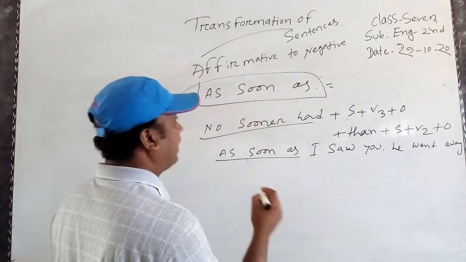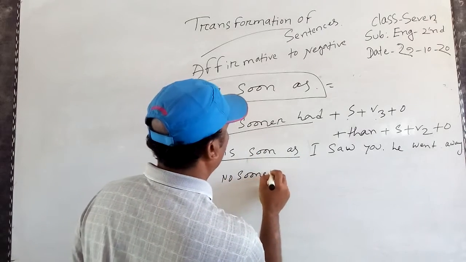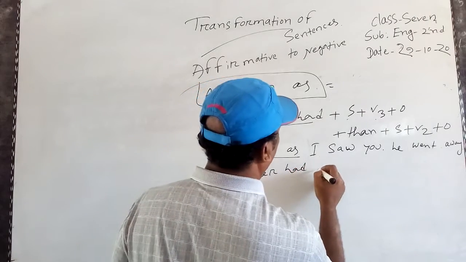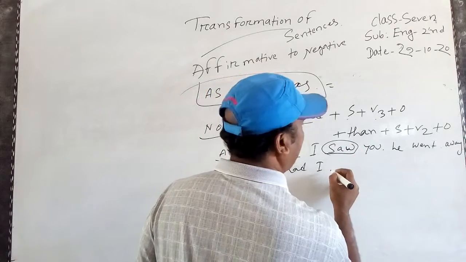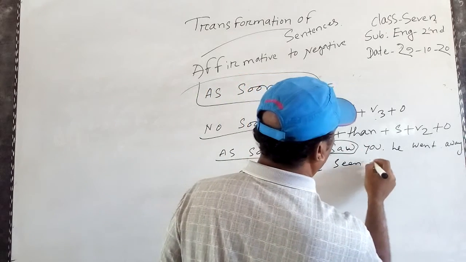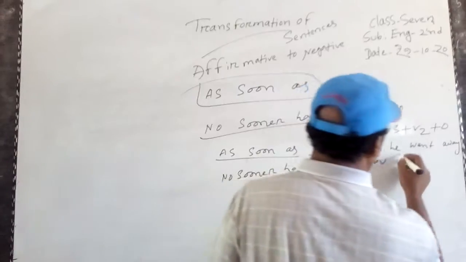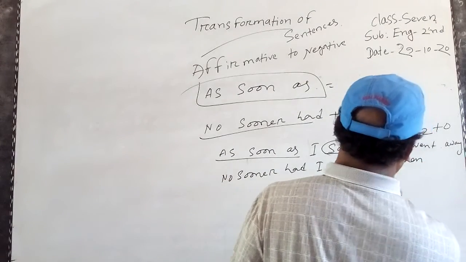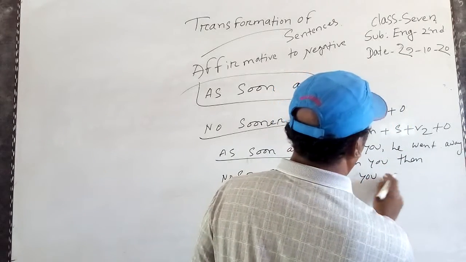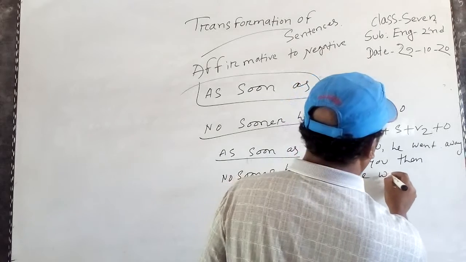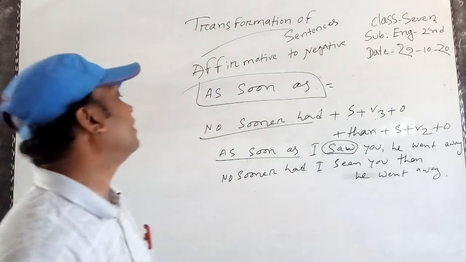So instead of as soon as, we have to use no sooner had, subject I, saw will be past participle, seen you. Instead of the comma, you have to use then, subject he, went. So this is the rules here.